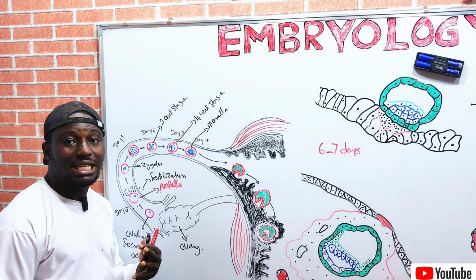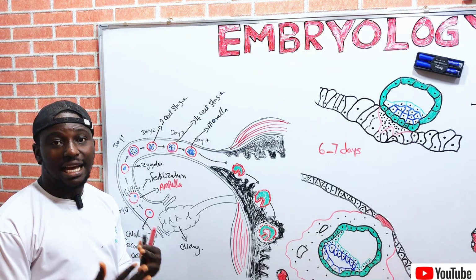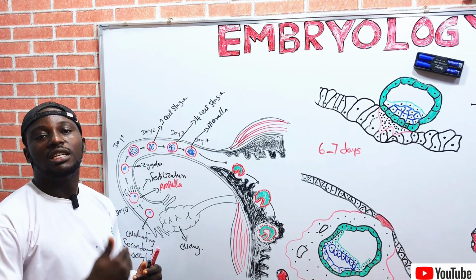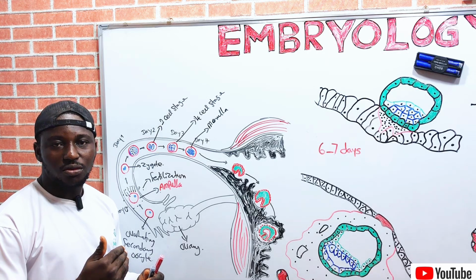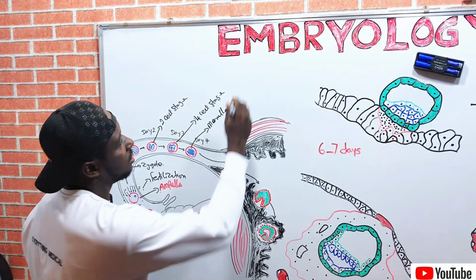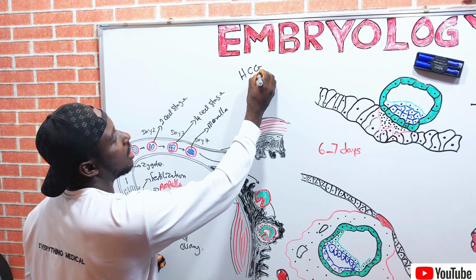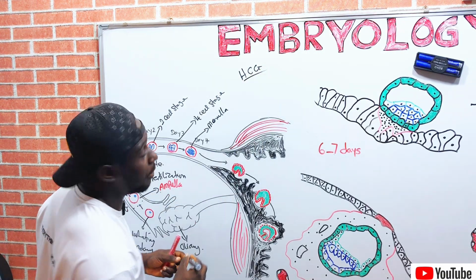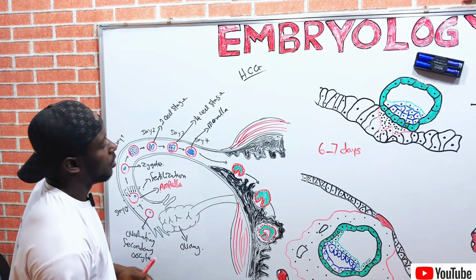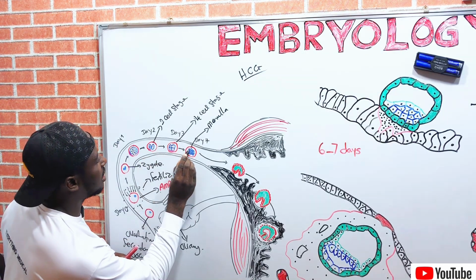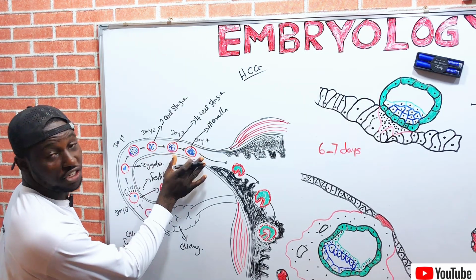It also participates in the formation of the placenta and also the production of HCG, which is called human chorionic gonadotropin, HCG. I will talk about it as we proceed. So from here is the cleavage division.